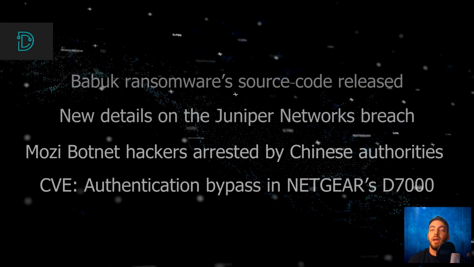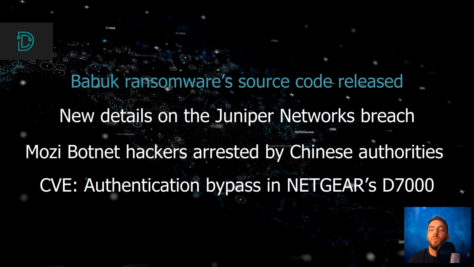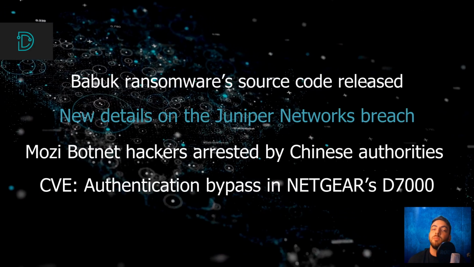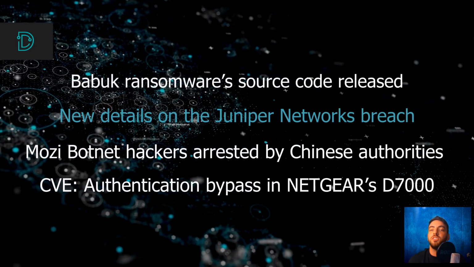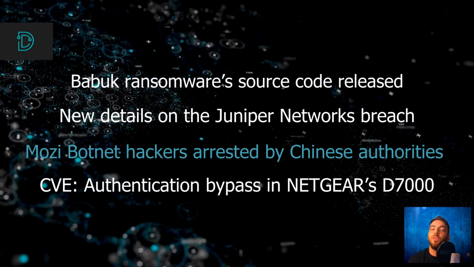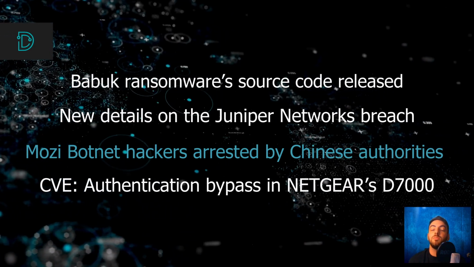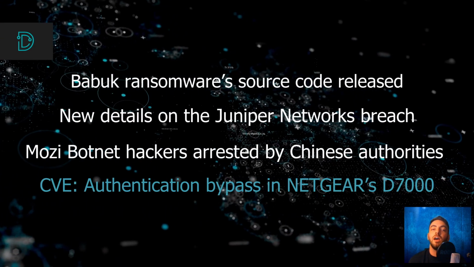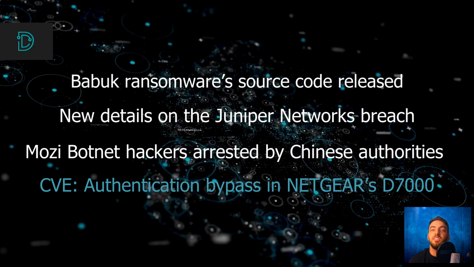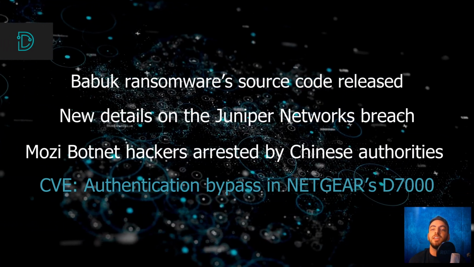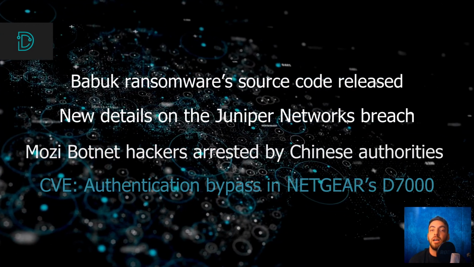Hey guys, welcome back. This week, Babuk Ransomware source code was released, the mystery behind the Juniper Networks breach is clearing up, Chinese authorities arrest the hackers behind the Mozi Botnet, and our CVE of the week, a vulnerability in Netgear's D7000 allows unauthenticated users to reveal the admin password.